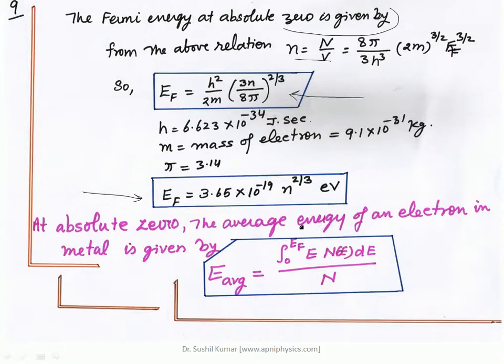Now this is the Fermi energy of an electron in a particular energy state. Further, if we have to find out the average energy of an electron in a metal, that is determined by this formula: the total energy from 0 to EF of all the electrons, divided by the total number.